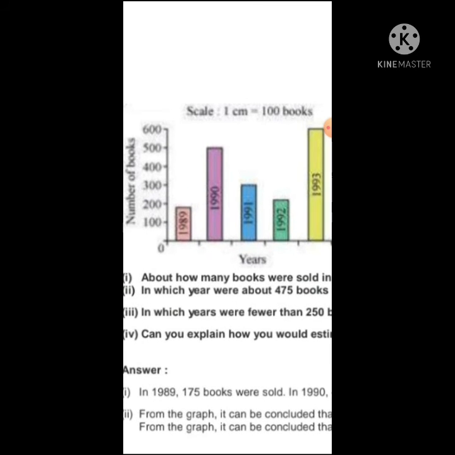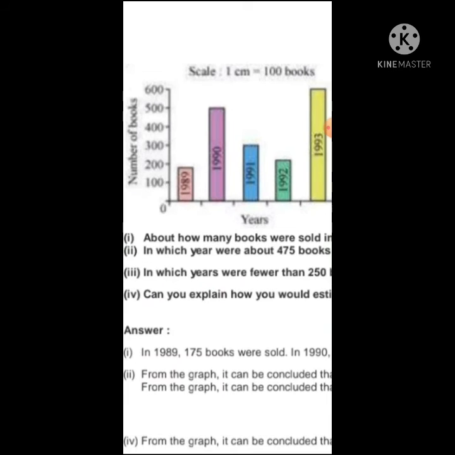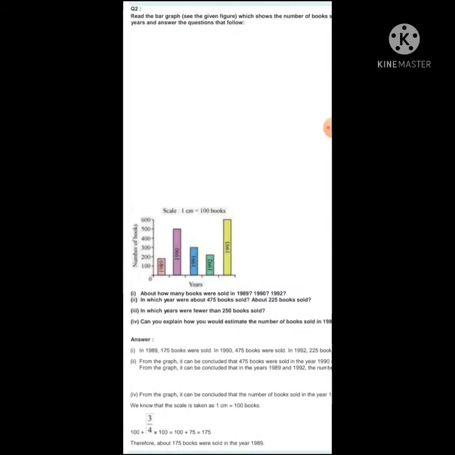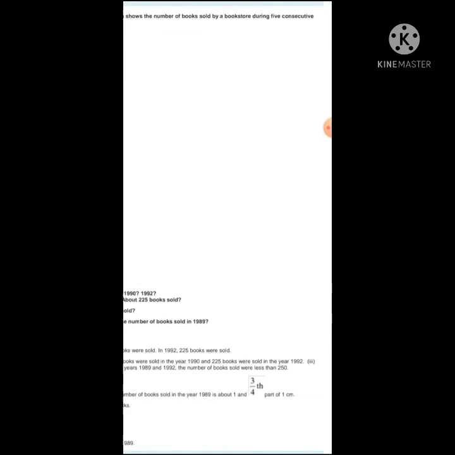So how will we find how much the 3/4 part is? We know the scale is taken as 1 centimeter equals 100. So 100 plus 3/4 into 100 equals 100 plus 75. So it will be 175. Therefore about 175 books were sold in the year 1989.